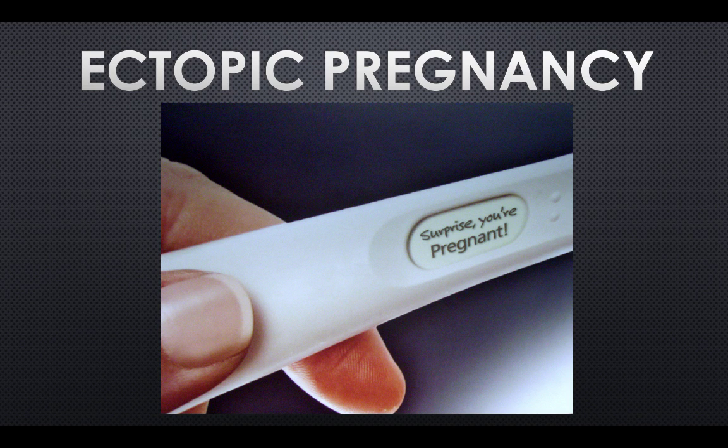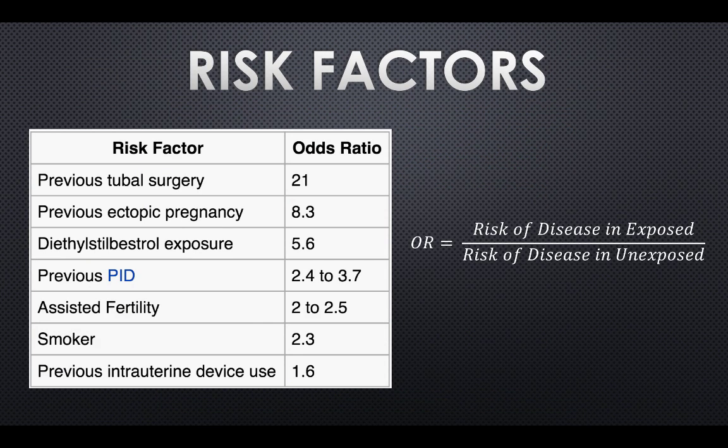Up to 50% of these pregnancies are ectopic. Even if an intrauterine pregnancy is visualized, 1 in 4,000 of the general population and 1 in 100 of in vitro fertilization patients could potentially have a heterotopic pregnancy. The odds ratio is calculated by dividing the risk of having the disease in those that are exposed to the risk factor by the risk of having the disease in the non-exposed population. Here, the odds ratio for several risk factors in ectopic pregnancy are shown, but keep in mind that in over half of all cases, no risk factors are present.